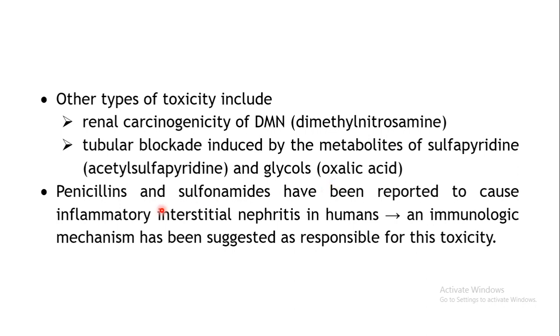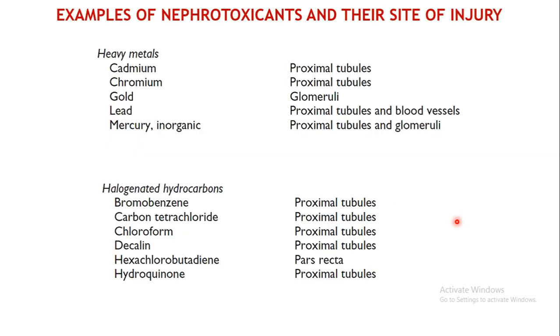Apart from this, penicillins and sulfonamides can also cause inflammatory interstitial nephritis, that is inflammation of the kidneys may be produced by penicillin or sulfonamide. Now basically here an immunological mechanism may be involved. Immune complexes are formed which are actually responsible for the damage of the kidney. So these are all the mechanisms.